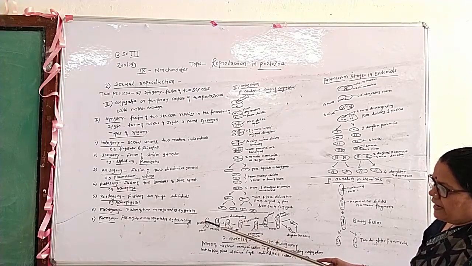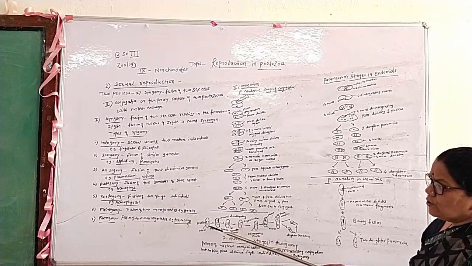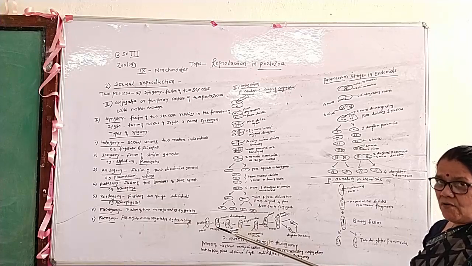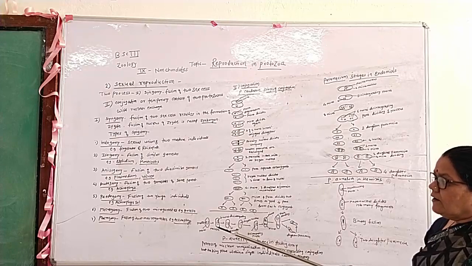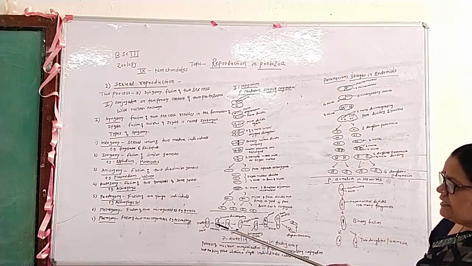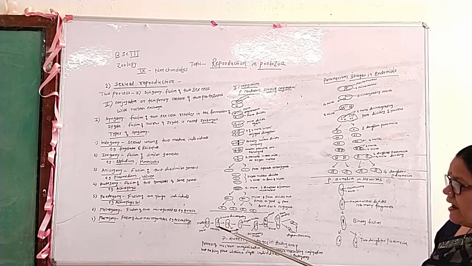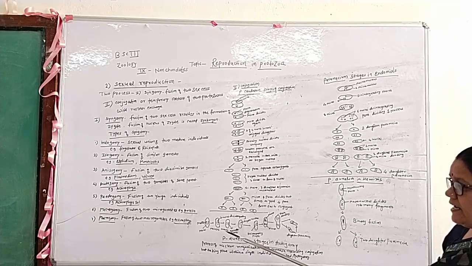In this first diagram, the macronucleus and micronuclei are present in the Paramecium, and there are two micronuclei. They are again divided by meiosis to form the eight haploid nuclei. Of these, seven micronuclei disappear, and the macronucleus fragments into the cytoplasm. The one remaining nucleus is divided mitotically. One micronucleus divides mitotically to form the two gametic nuclei.